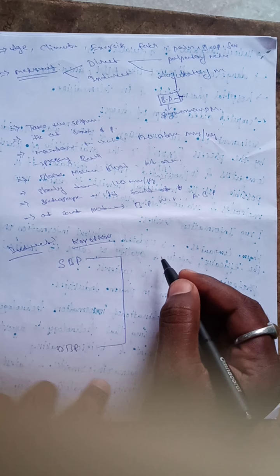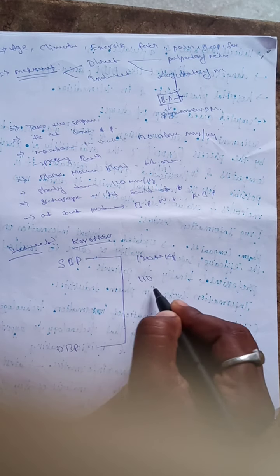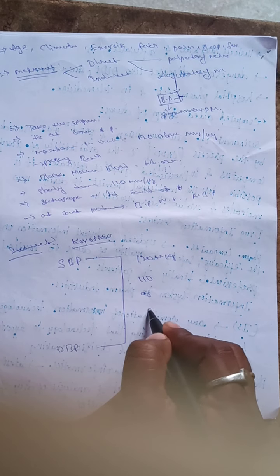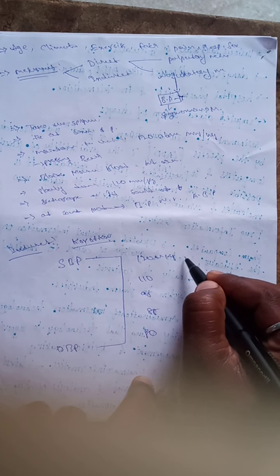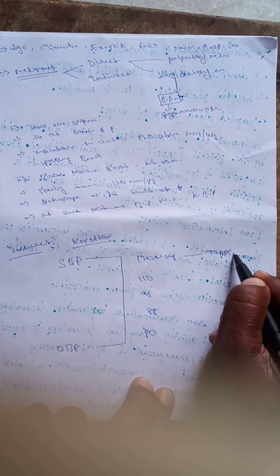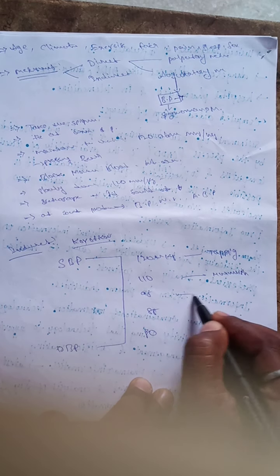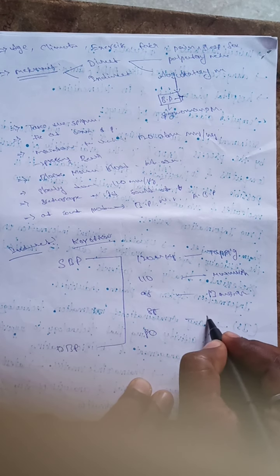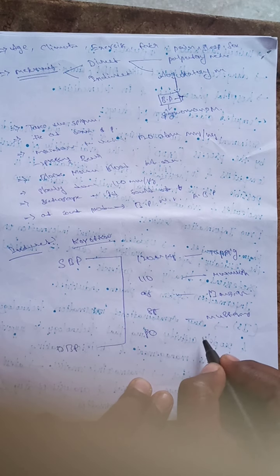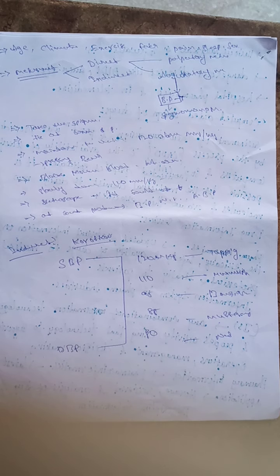So here are the different values: 120 mm Hg, 110 mm Hg, 95 mm Hg, 85 mm Hg, 80 mm Hg. At 120, the tapping sound is identified; then a murmur-like sound is identified; then a banging sound; and here a muffled sound is identified. Here at 80, no sound is identified. So depending upon the sounds, the indirect method is identified. So these are the direct and indirect methods.